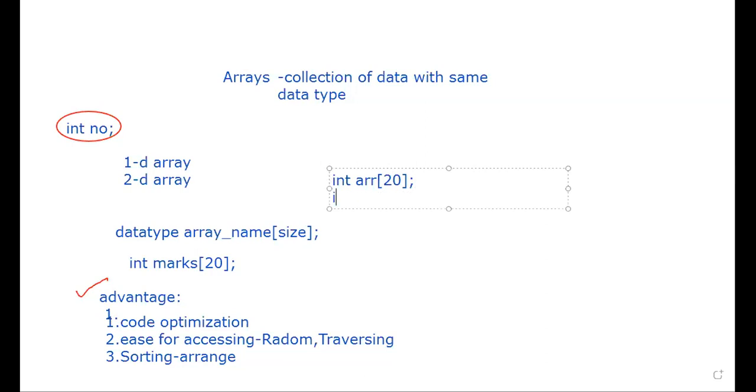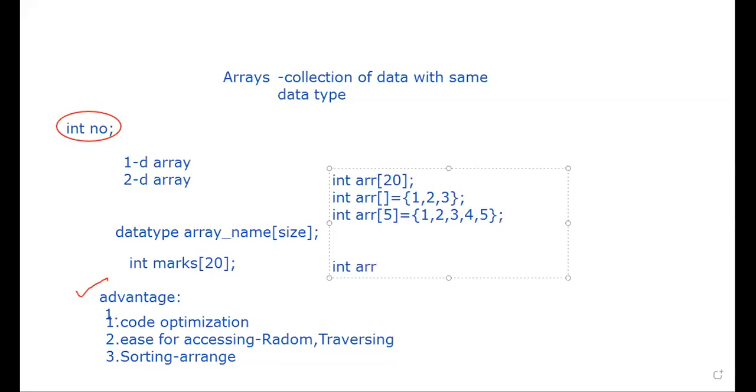This is one type. And the other type is you can declare an array with an empty bracket and initialize values for the array. This is also possible. Or if you want, you can initialize the array with a size and along with the size give the values. This is also possible. These are the possible ways of declaration. So wherever you find that the empty bracket is given and the value is not given, this is not possible.